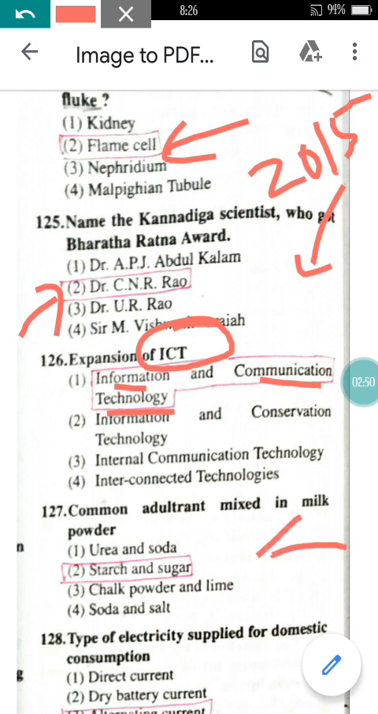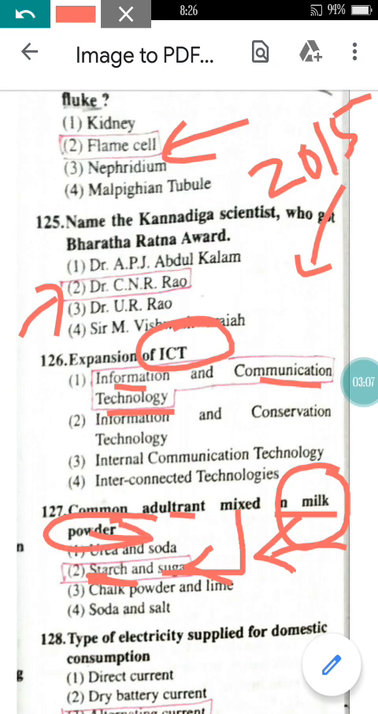Now come to question number 127. Common adulterant mixed in milk powder. So what are the things we are mixing with the milk powder? It is the starch and the sugar, right? Sugar and starch are mixed with the milk powder just to enhance its quality.